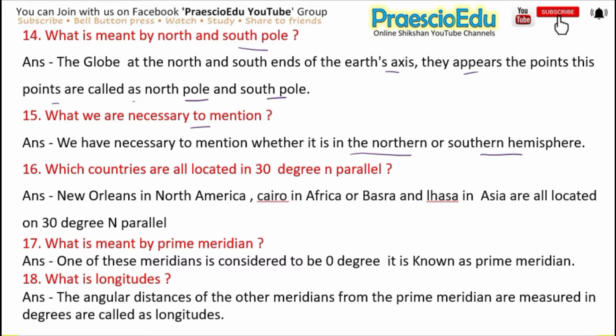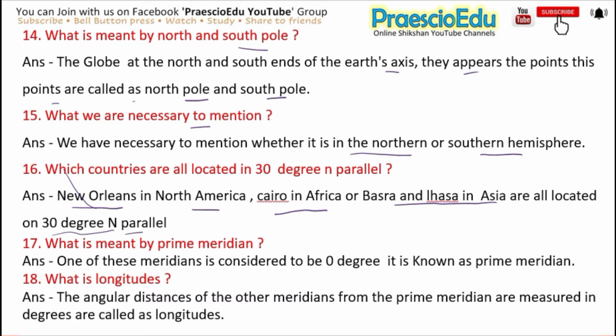Next is: which places are all located on the 30-degree parallel? The answer is New Orleans in North America, Cairo in Africa, or Basra and Lhasa in Asia are all located on the 30-degree north parallel.